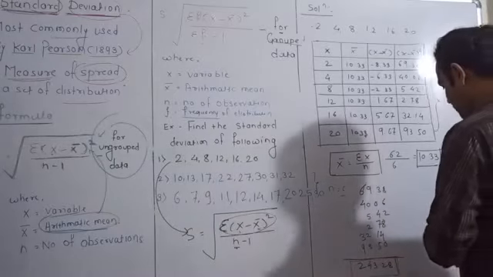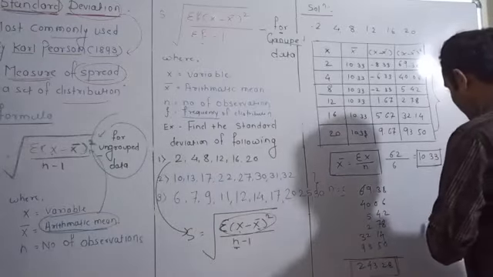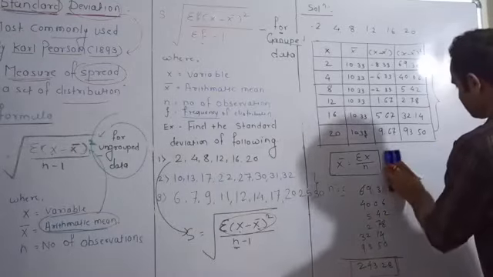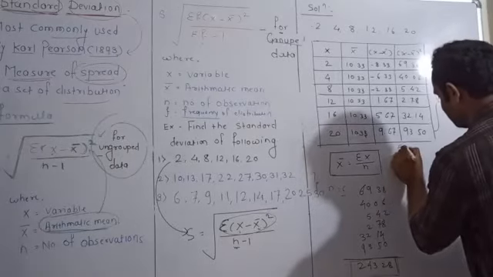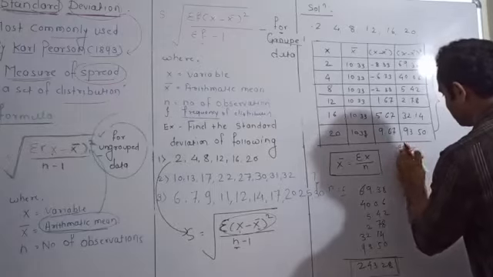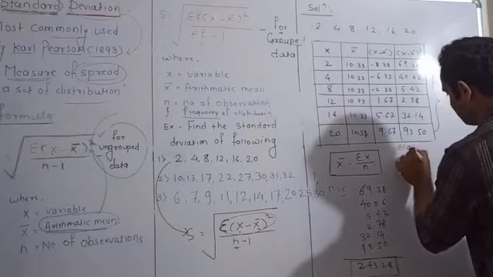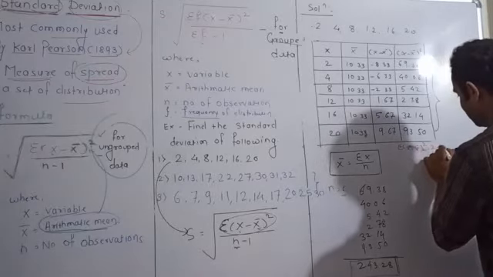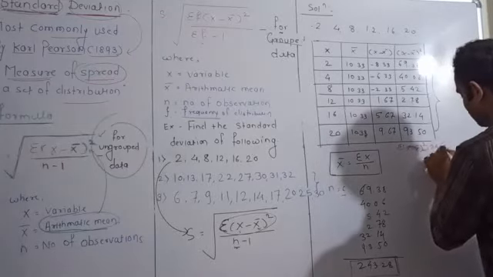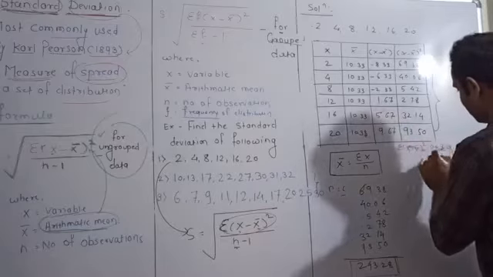The summation of x minus x bar bracket square becomes 243.28.